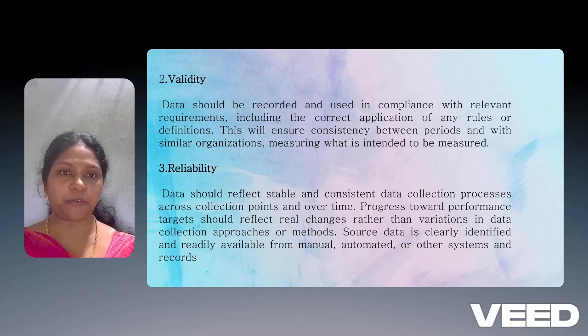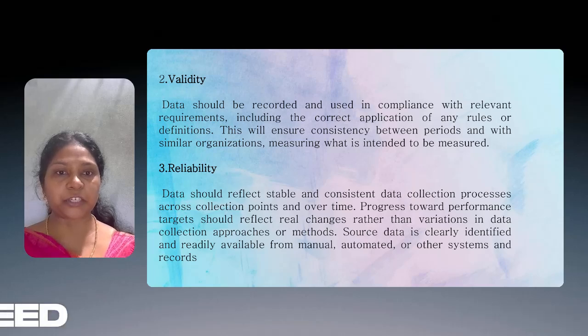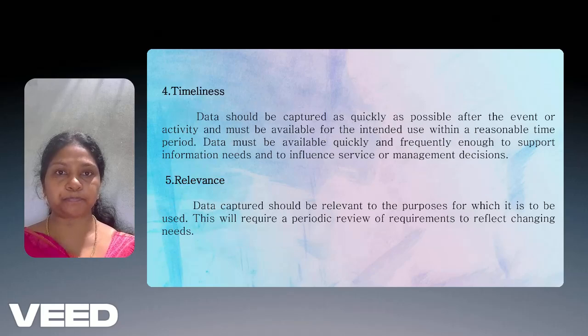Reliability. Data should reflect a stable and consistent data collection process across collection points and over time. Progress towards the performance targets should reflect real changes rather than variations in data collection approaches or methods. This shows data is clearly identified and readily available from manual, automated, or other systems and records.